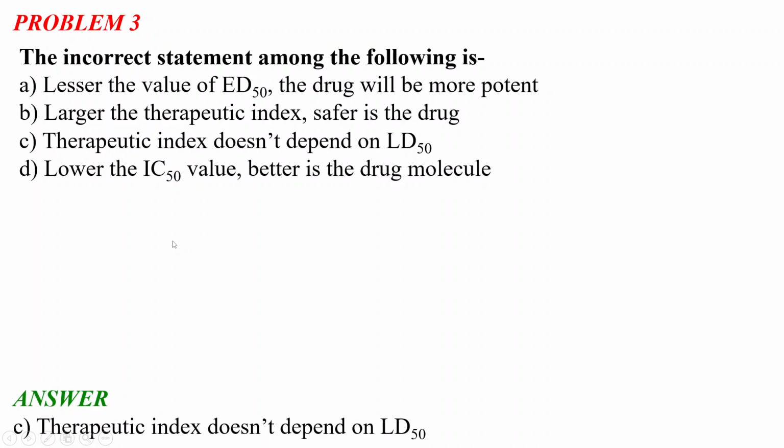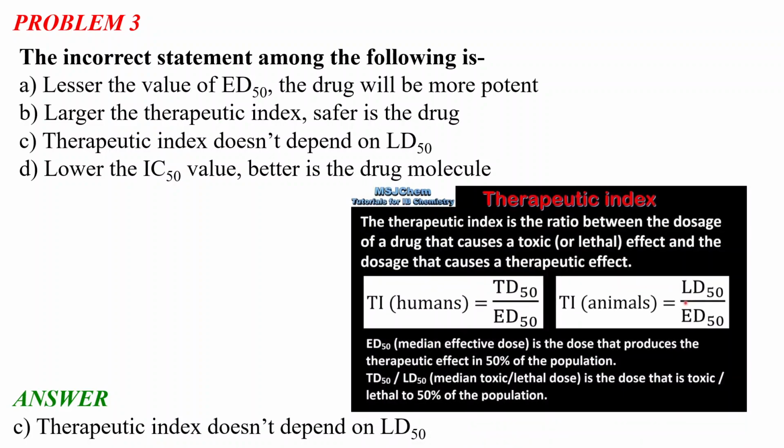The incorrect statement is option C, therapeutic index does not depend on the LD50 value. So what is the therapeutic index? The therapeutic index is the ratio between the dosage of a drug that causes a toxic or lethal effect and the dosage that causes a therapeutic effect. The ED50 value is called the median effective dose, and it is the dose that produces the therapeutic effect in 50% of the population. And the TD50 or LD50 value is the dose that is toxic or lethal to 50% of the population.